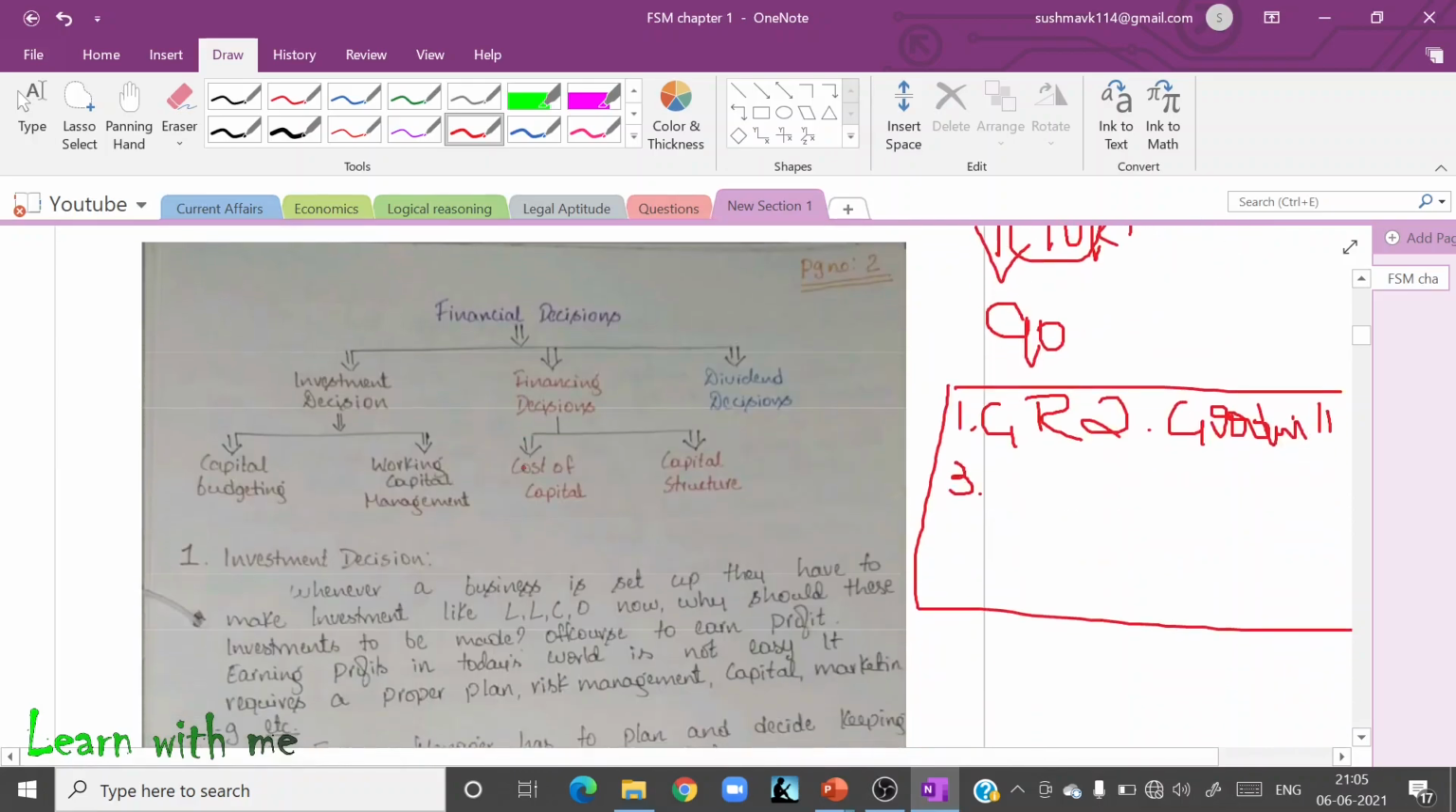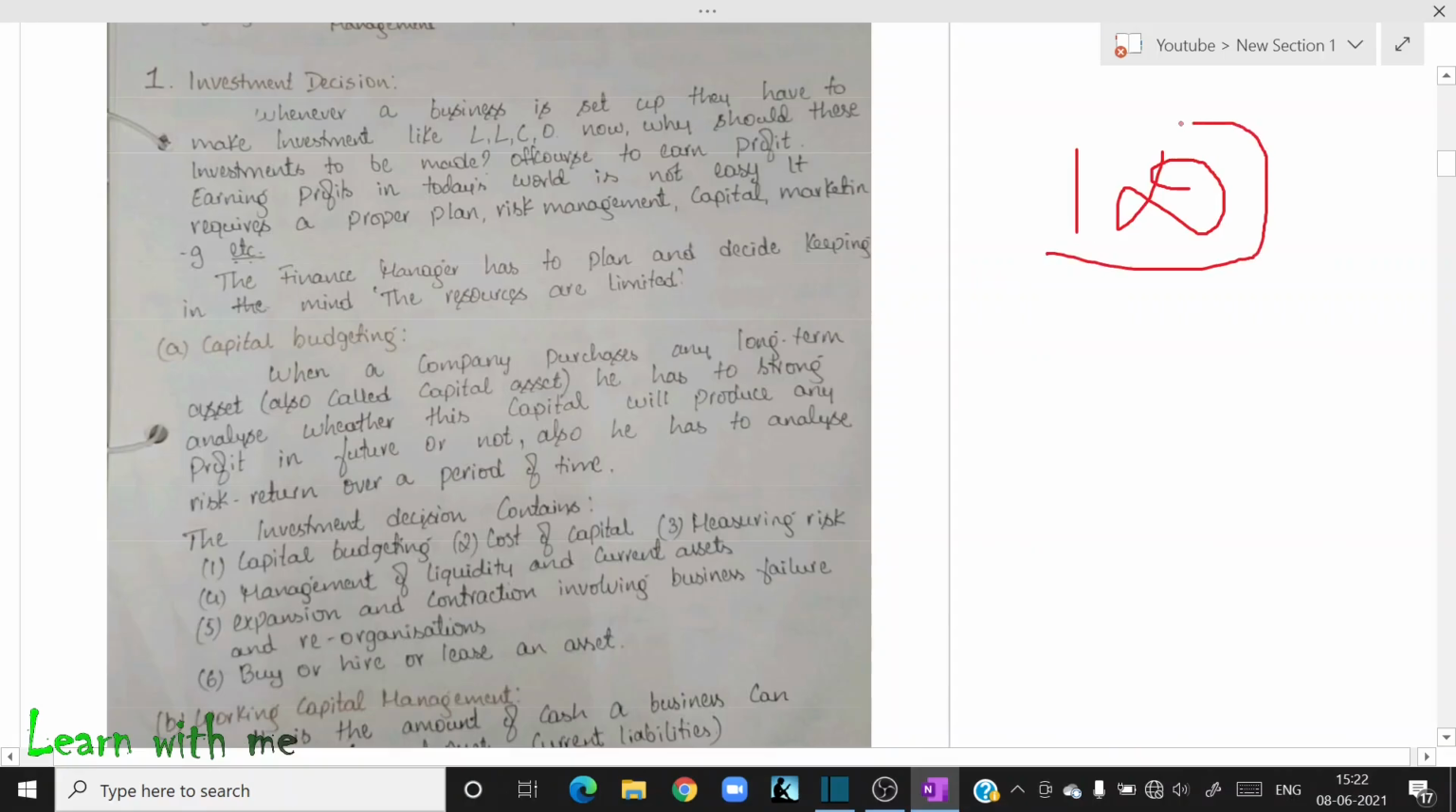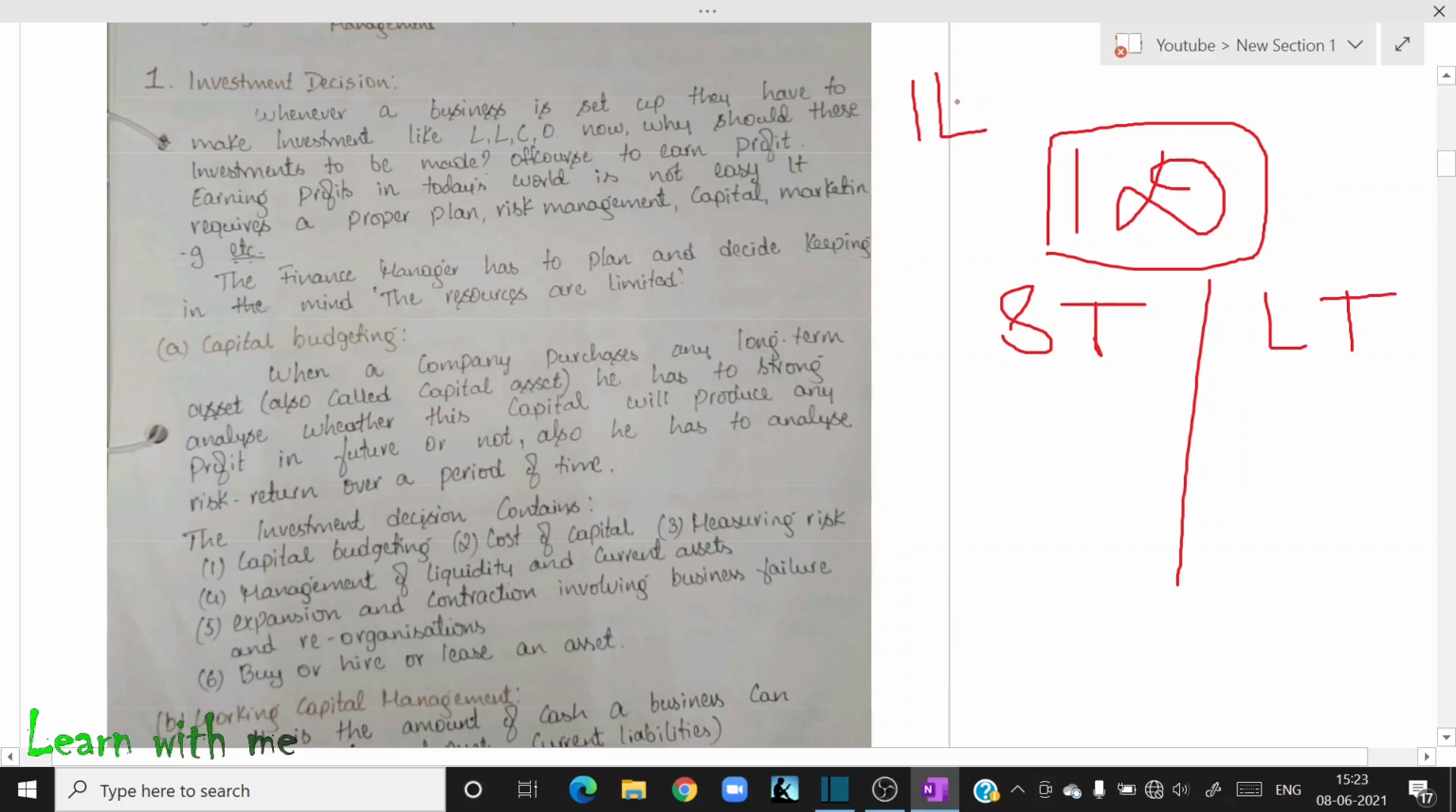Okay, let me take you to the next one, the financial decision. Now, in order to make the investment decision, what should I do? First, I have to decide whether to invest in the short term or the long term. Now, what is short term and long term? Say, for example, I have 1 lakh rupees, and I invest the whole 1 lakh in a fixed deposit. Now, suddenly, tomorrow I want to withdraw that money. Is it possible? It is not possible.